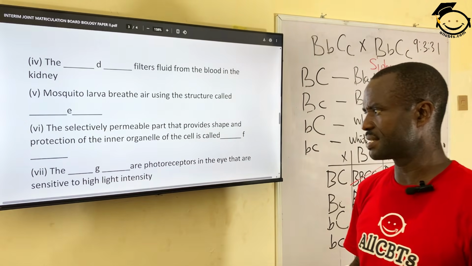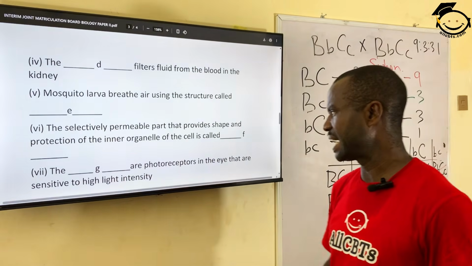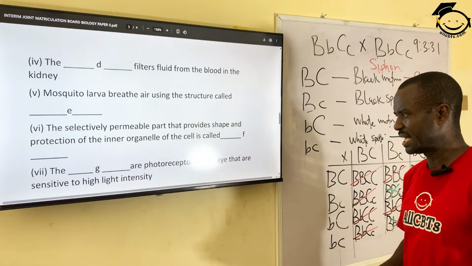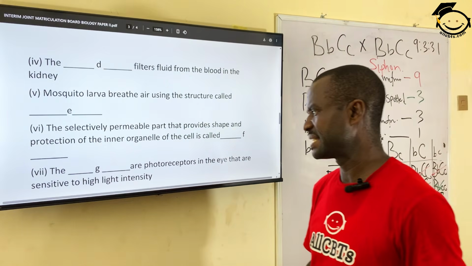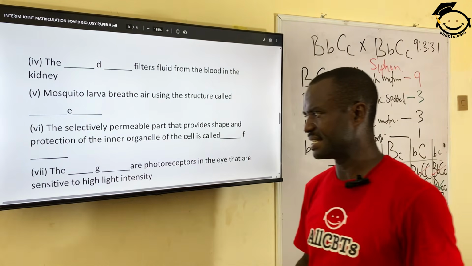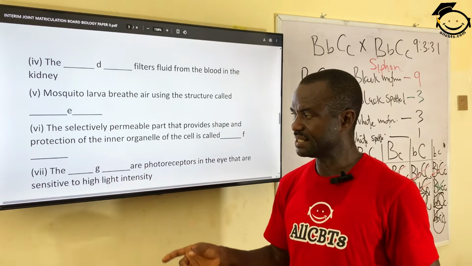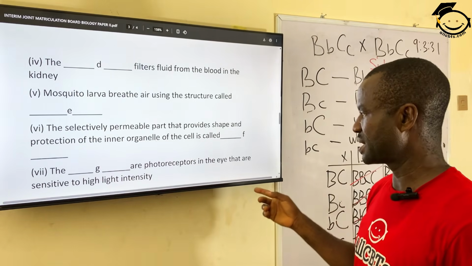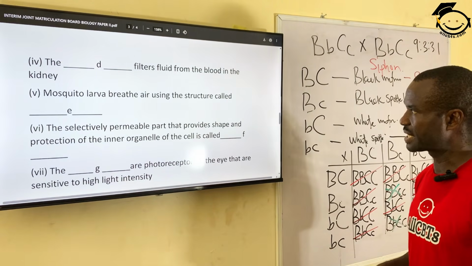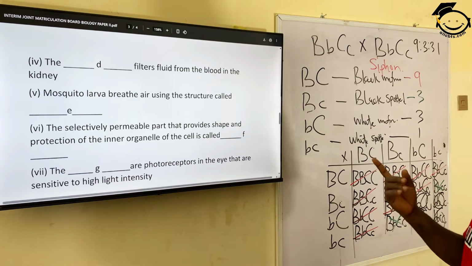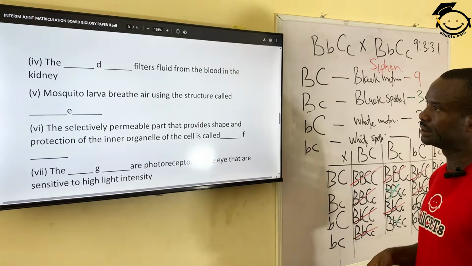Number 7 says the dash are photoreceptors in the eye that are sensitive to high light intensity. It is the retina. The retina has photoreceptor cells that are sensitive to light. That's where the image is formed, through light reflection.